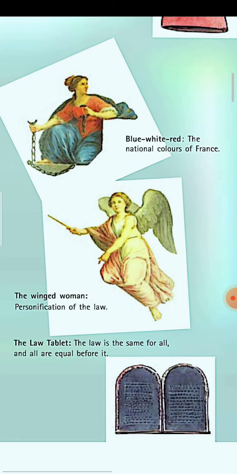So class 9 history chapter 1, the French Revolution, we are discussing. In our last video we discussed how France became a constitutional monarchy, and today we are going to study how France abolishes monarchy, means removes monarchy, and becomes a republic.